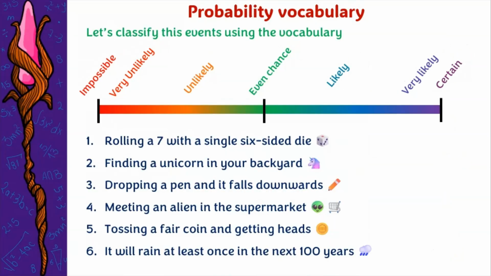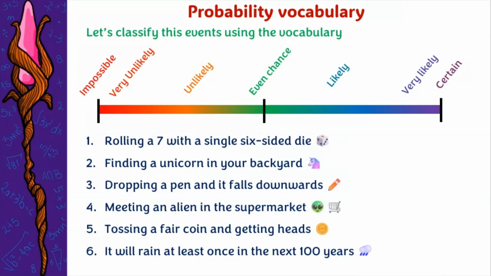Okay, guys, it's your time to practice with this probability vocabulary. I have here 6 events that I would like you to classify. I also leave the scale here, so you are going to remember what to write. Remember, even chance is also called equally likely. Pause the video, think about them, and then play it again so you can see the answers.